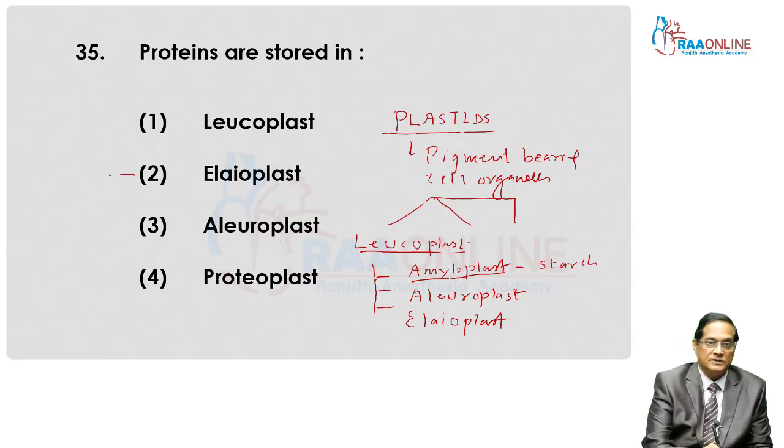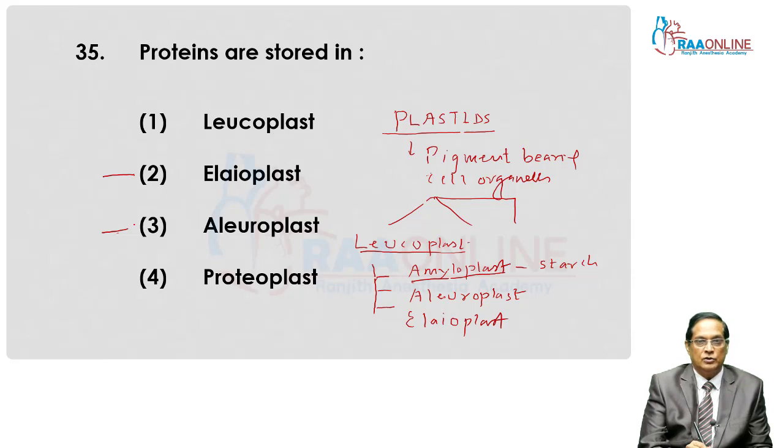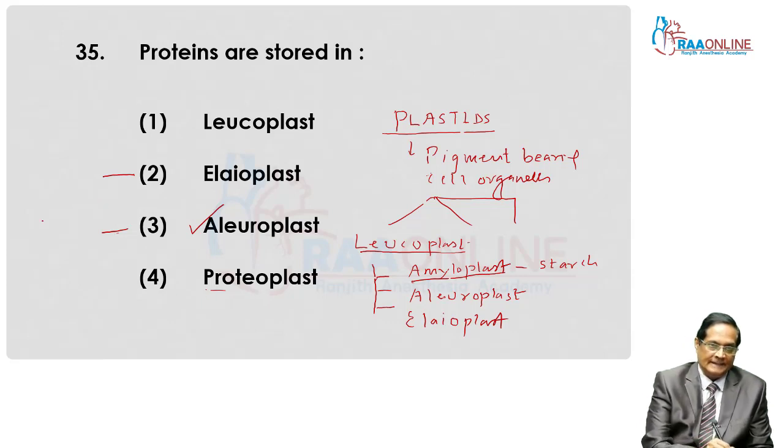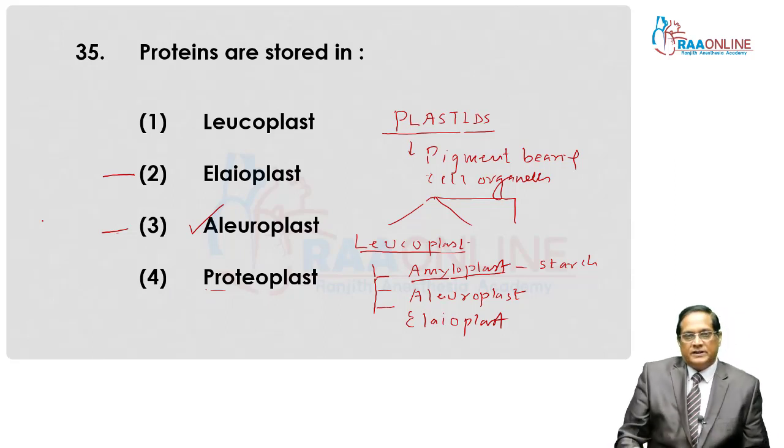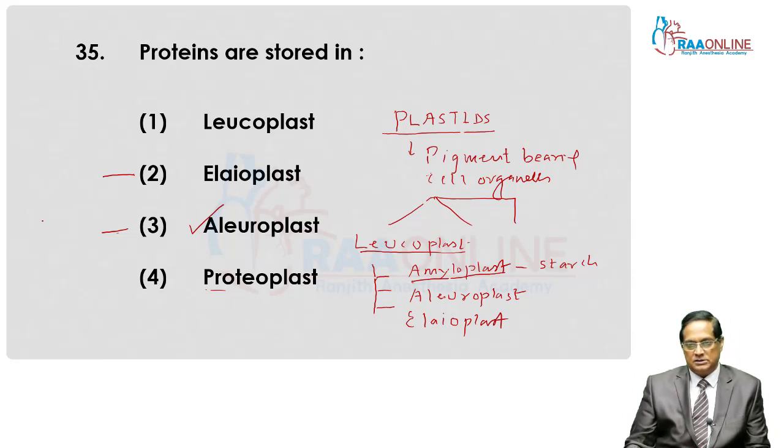So, elaioplast, fats and oil; aleuroplast, protein. But proteoplast is also given, so the better one is aleuroplast. These are the different types of leucoplast.